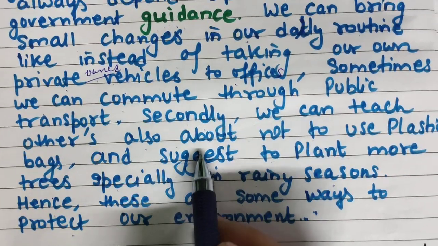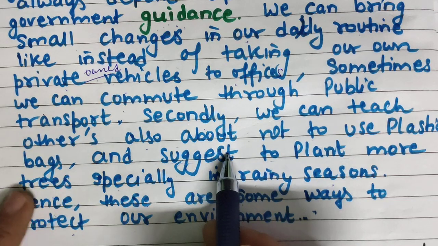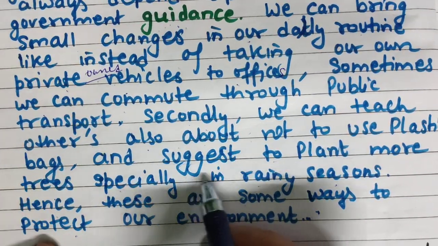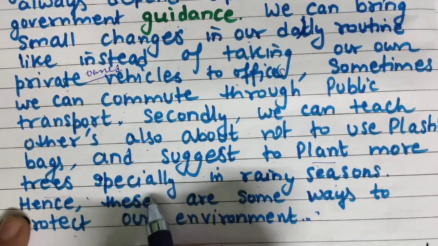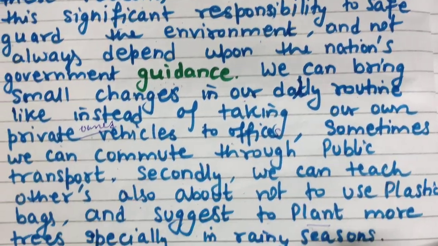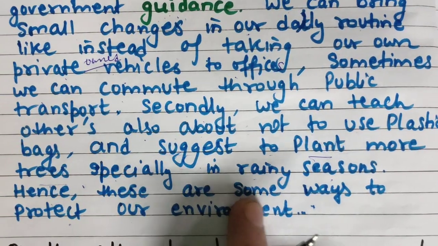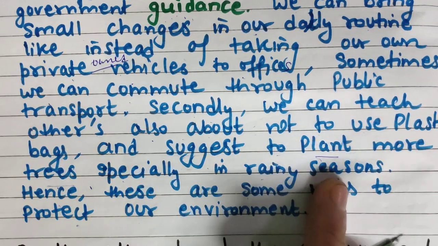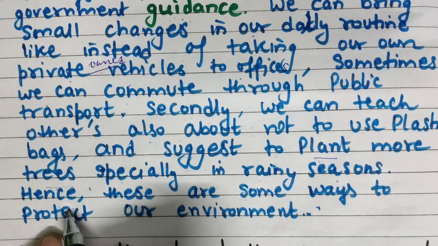If you want, you can explain the plastic point and planting trees also, so that we can get more oxygen. You can elaborate in one more sentence about why trees should be there. My answer was going long, that's why I have not explained it. Otherwise you can always explain it correctly. Whatever point you give, you should always give reasons. And I have concluded this paragraph.